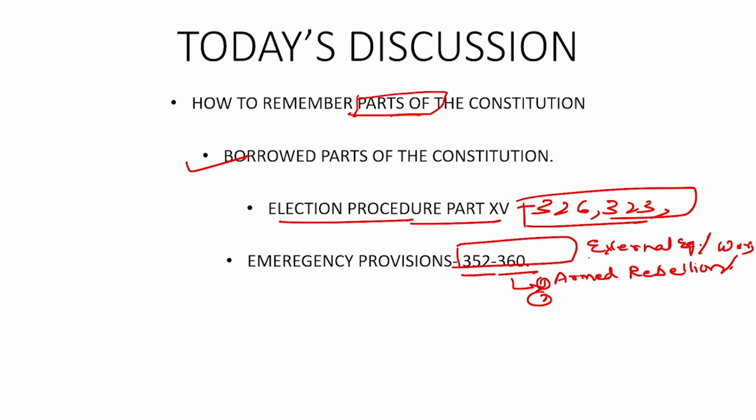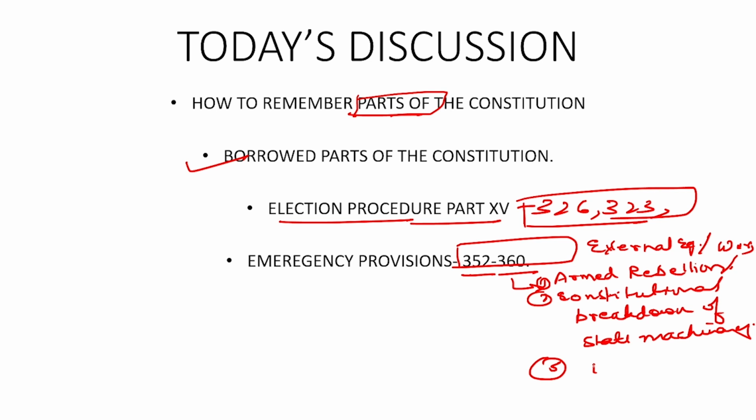External aggression, armed rebellion, then you have constitutional breakdown of state machinery. What exactly is the procedure there? And the third one is financial emergency. Till now, India has never seen financial emergency, but they have seen the constitutional breakdown of state emergency.